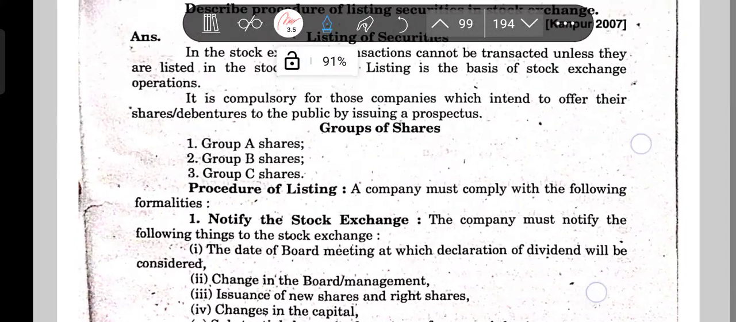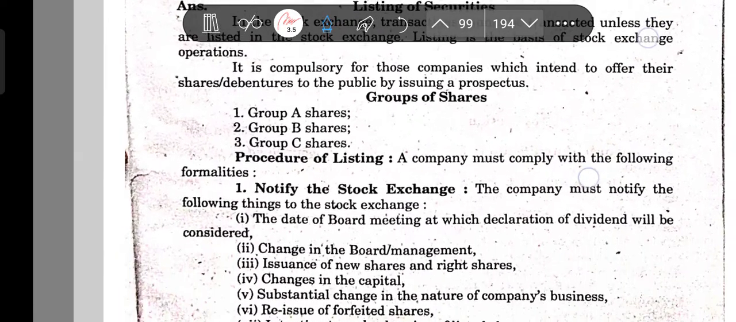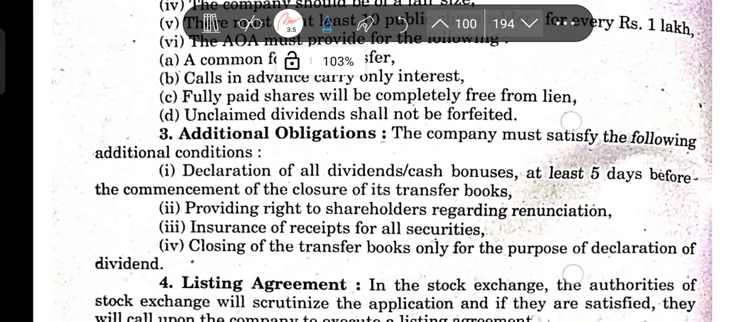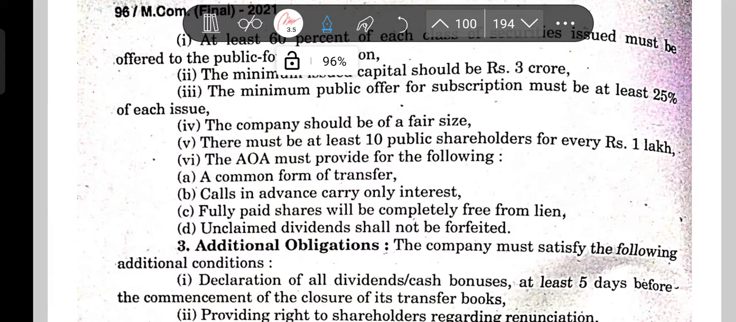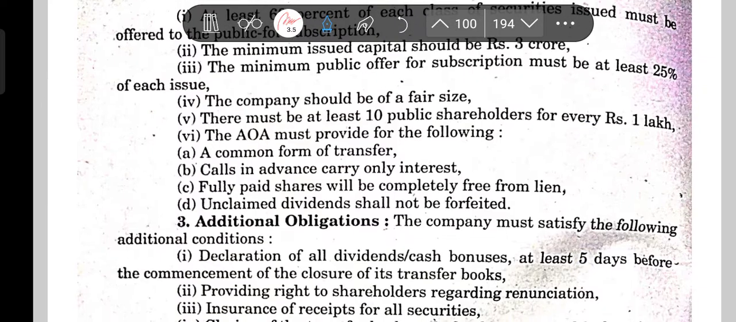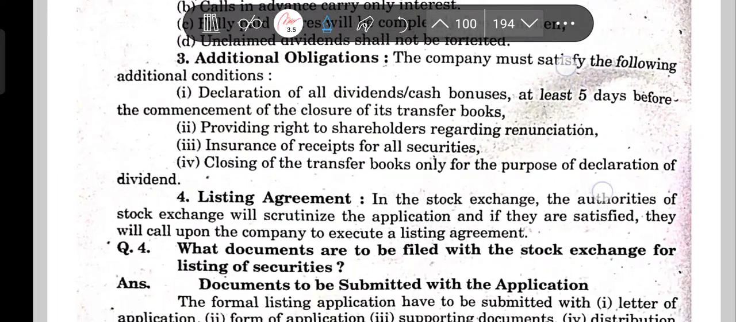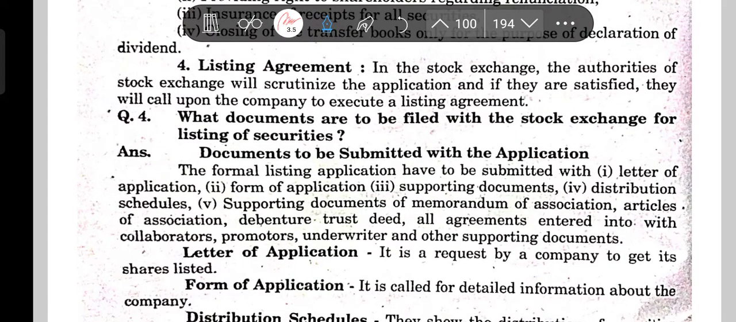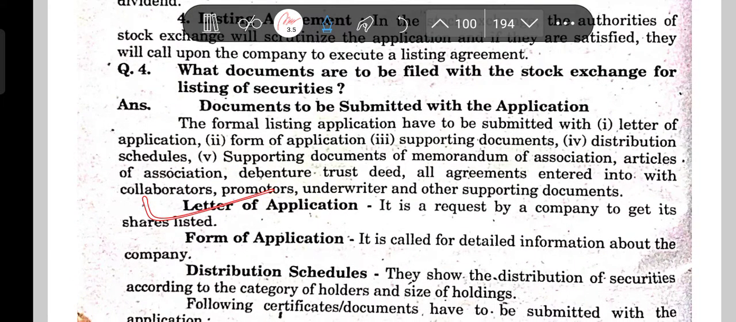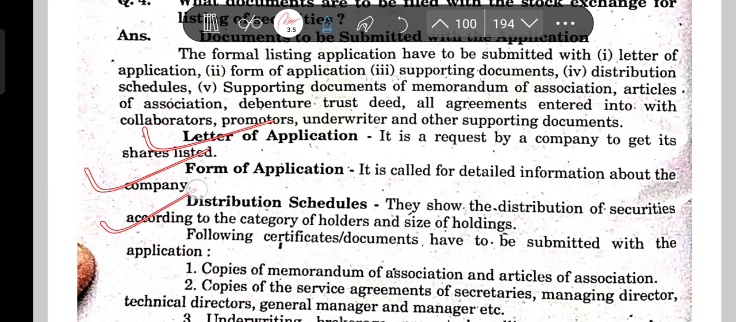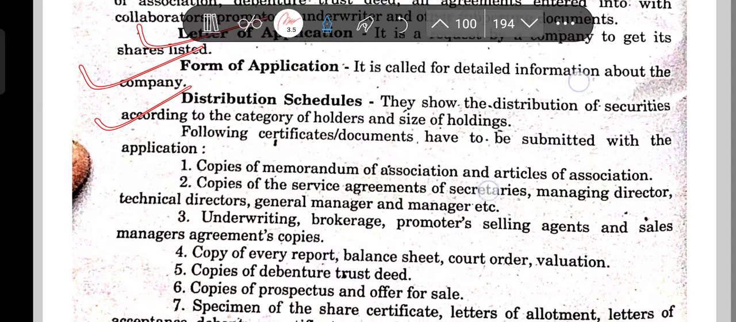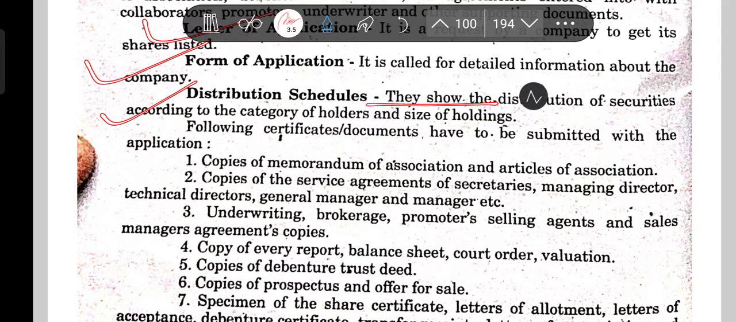See, broadly you can remember: notify the stock exchange, criteria for listing, and then some additional obligations like 5 lakh rupees, 3 crore rupees, 25%, 60%. Every kind of security should be forfeited, unclaimed dividend shall not be forfeited, and then listing agreement. Then the documents are the letter of application, form of application, and distribution schedules, which show the distribution of securities according to the regulatory category of the holder and size of holding.